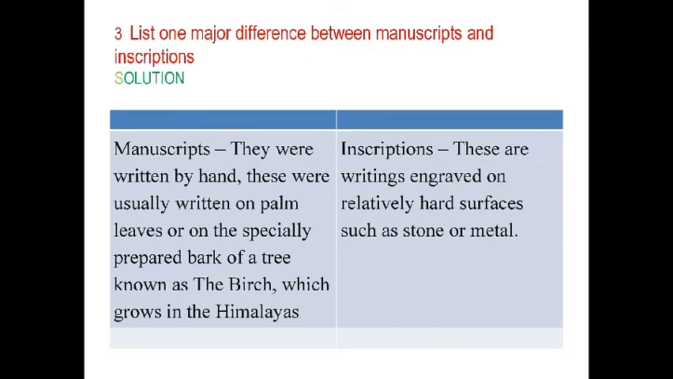Question number 3. List one major difference between manuscript and inscription. And the solution is: manuscripts were written by hand. These were usually written on palm leaves or on the specially prepared bark of a tree known as the birch, which grows in the Himalayas. And inscriptions are writings engraved on relatively hard surfaces such as stone or metal.